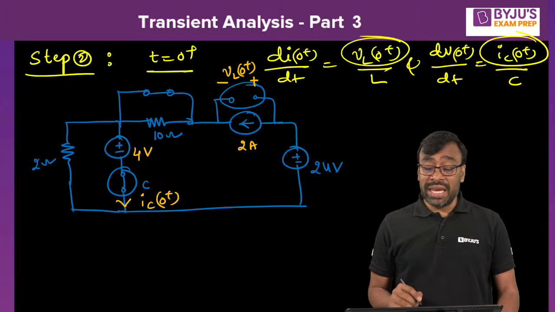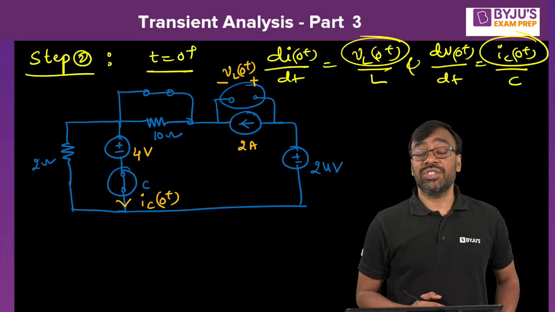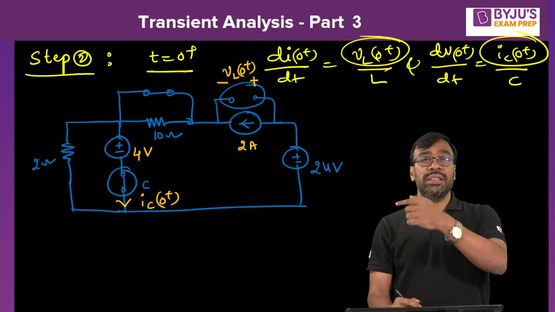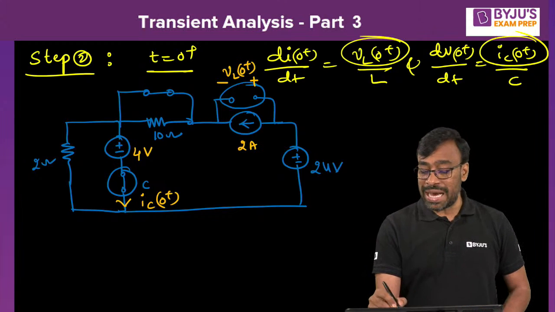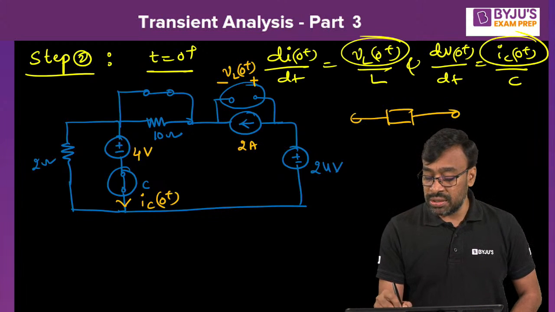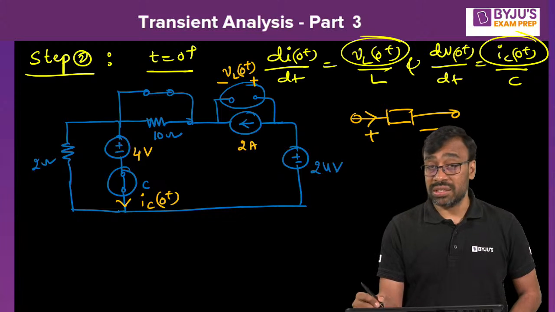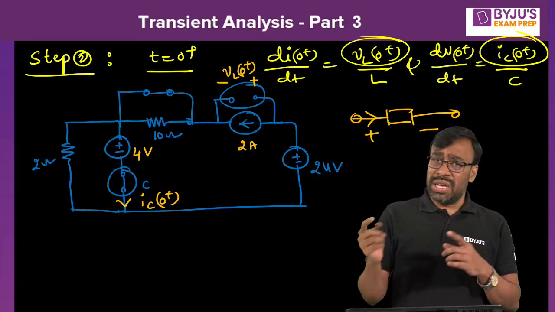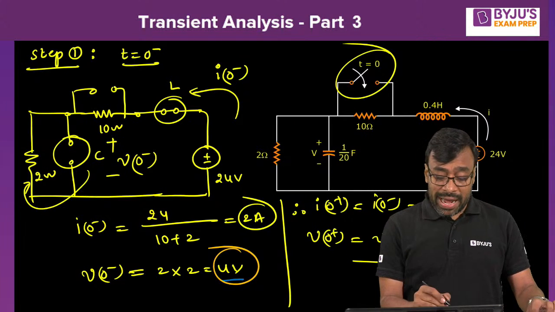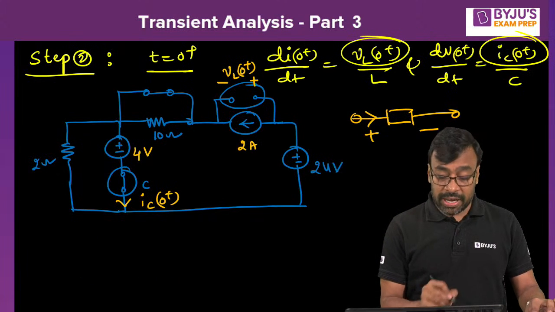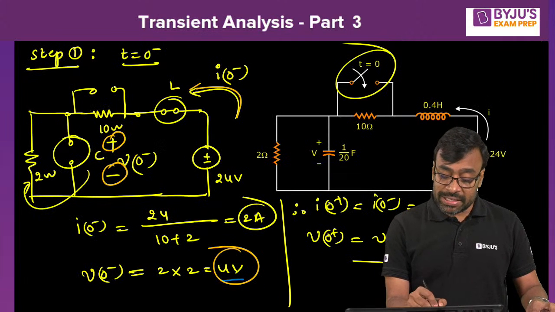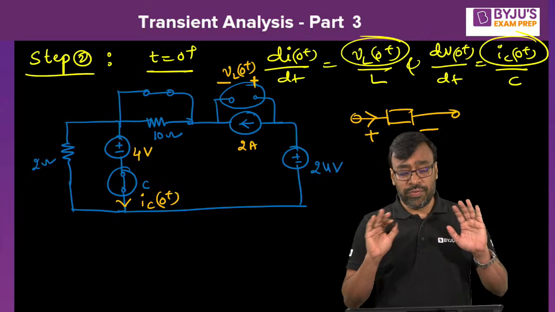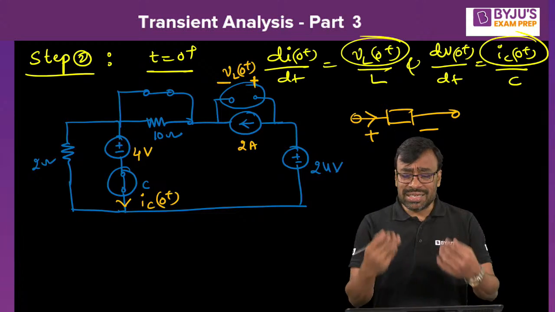And why am I taking plus minus terminals? It is based upon the current direction. You know the passive convention. In a passive element, if you know the direction of the current, then you can indicate the polarities plus minus. Current always flows from higher potential to lower potential. Or else, if you know the polarities, you know the current direction. So I know the polarities of the voltage here, and based on that I got the direction of the current downward. I know the current direction here, and based on that I put the polarities plus minus. Look at this, all of you. This is very important. If you are able to construct the t equal to 0 plus equivalent, there is nothing in this, I'm telling you.